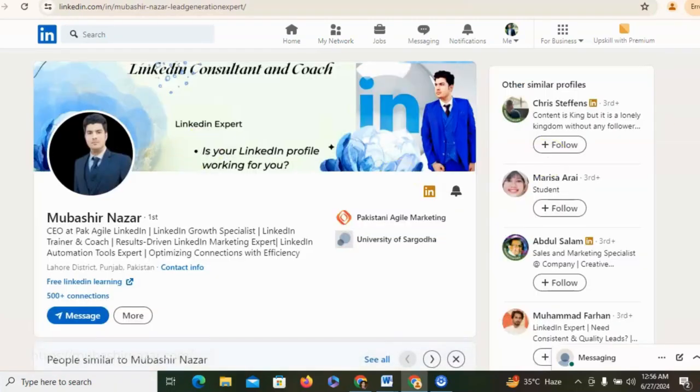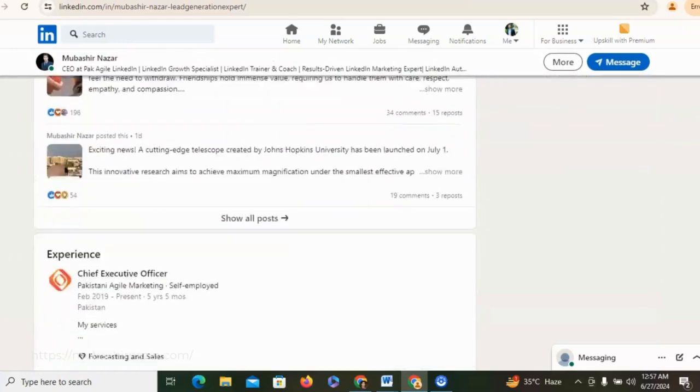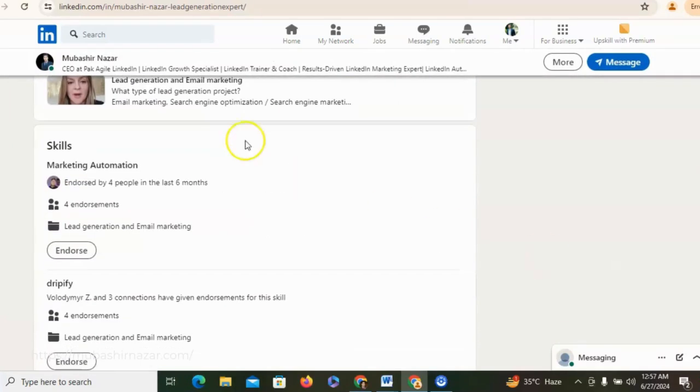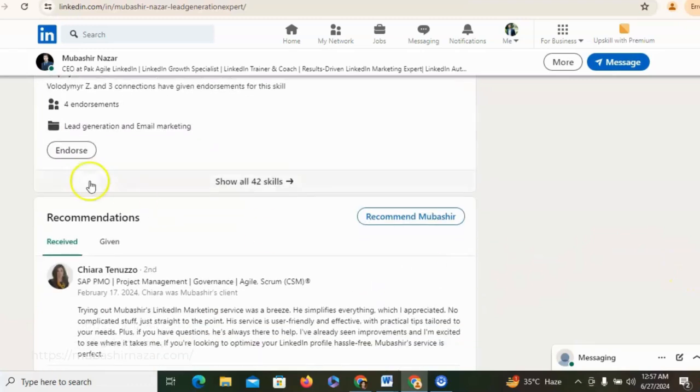First of all, you just need to open the profile of your first degree connection and then scroll down this page, and you have to stop here at the skill section, and you just need to click on endorse, and same like this you can endorse the skill of your target audience.